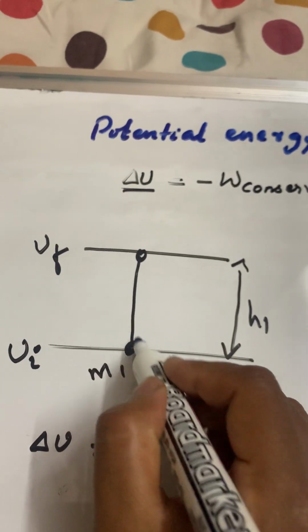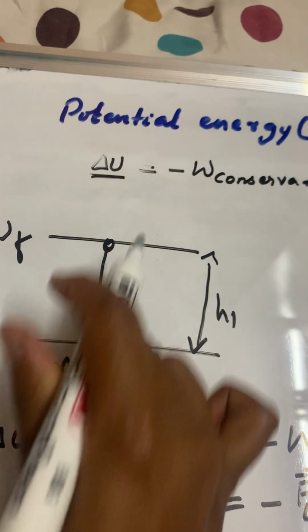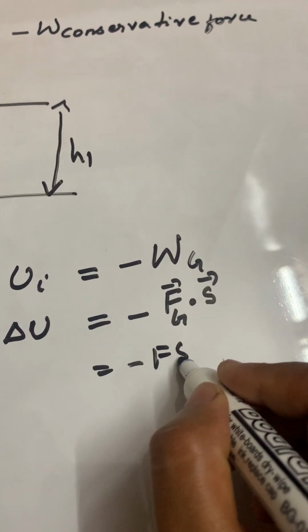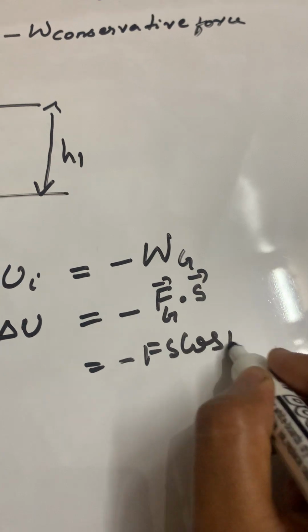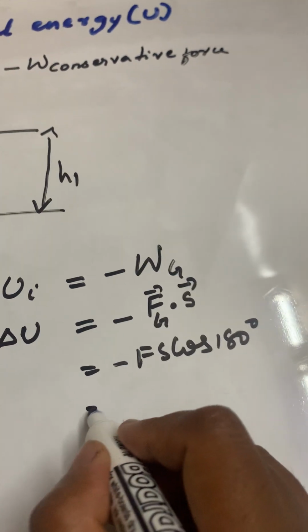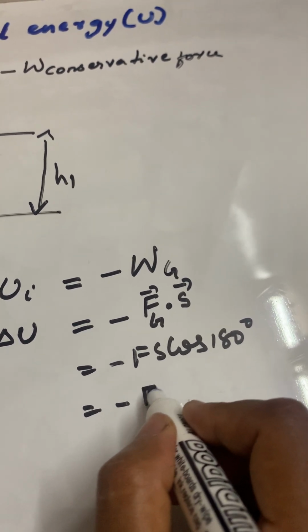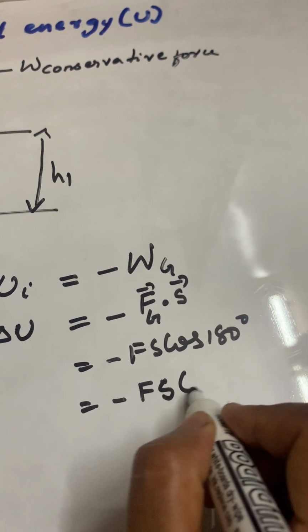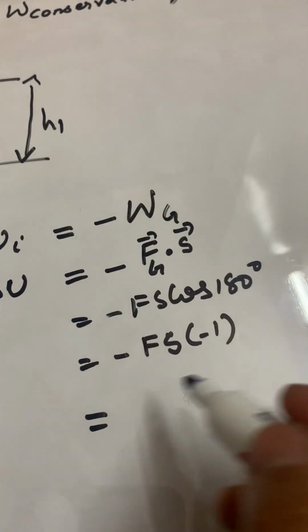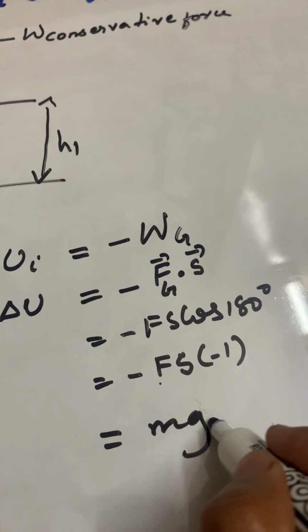Gravity is down, and S has moved up, the height. Then this is minus Fs cos of how much? 180 degrees, right? Now cos 180 degrees is minus 1 already. Then minus Fs times minus 1, this is minus minus plus. The force is gravity, it's mg, and the height is h1, right?